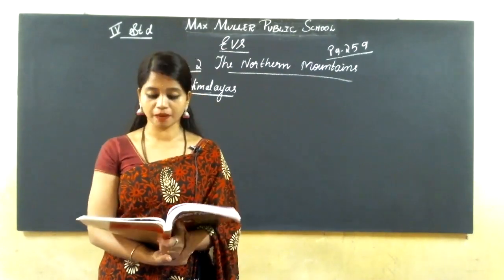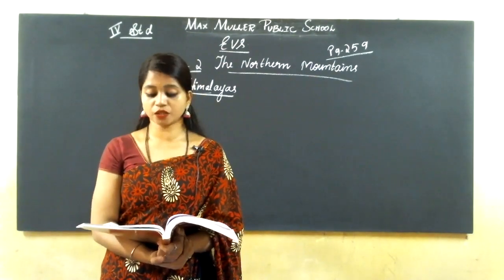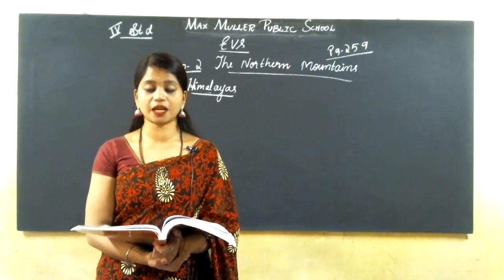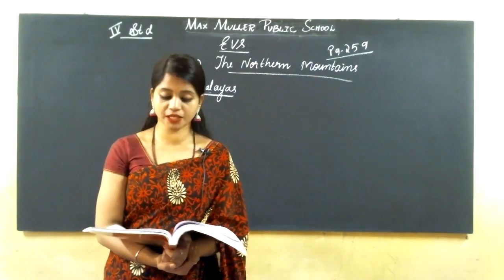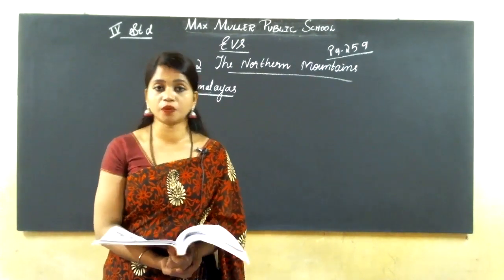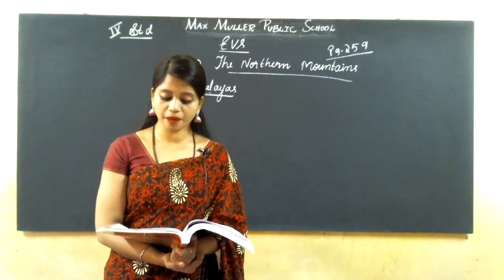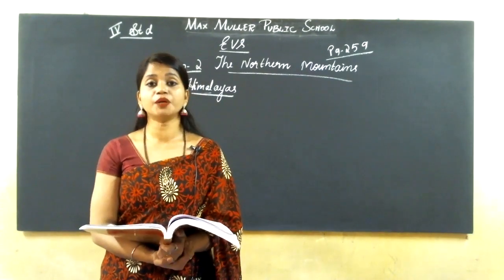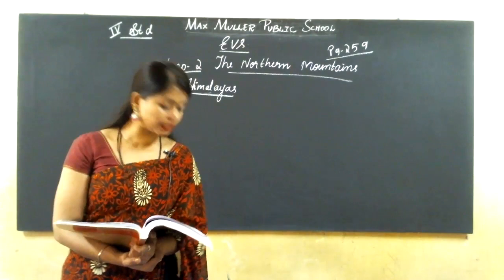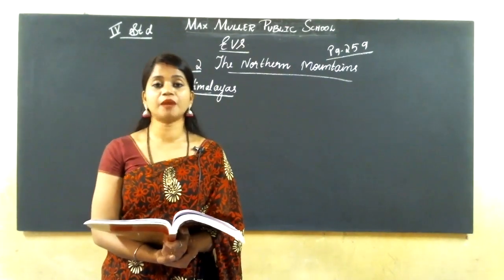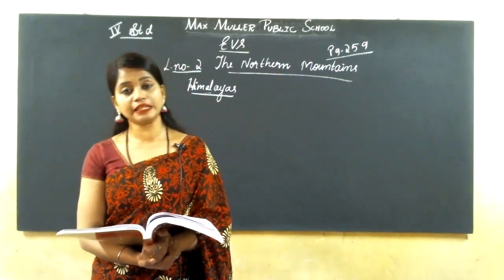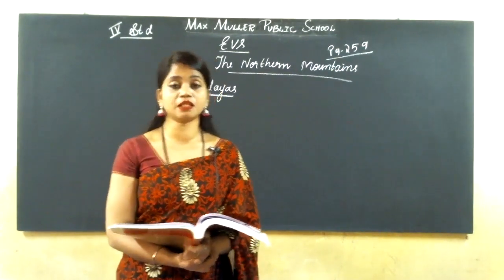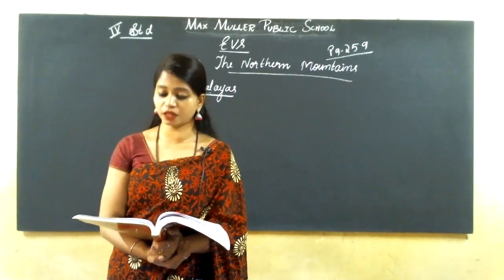It extends from Kashmir in the west to Arunachal Pradesh in the east. See the places which come under these northern mountains. It starts from Kashmir in the west and extends till Arunachal Pradesh in the east. Till those places these northern mountains are extended.